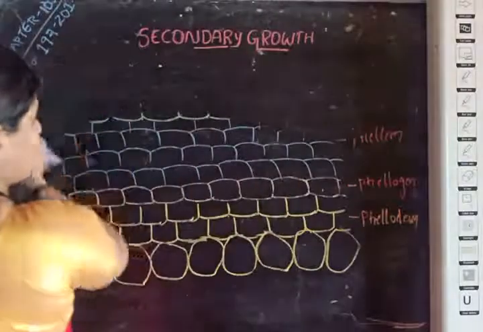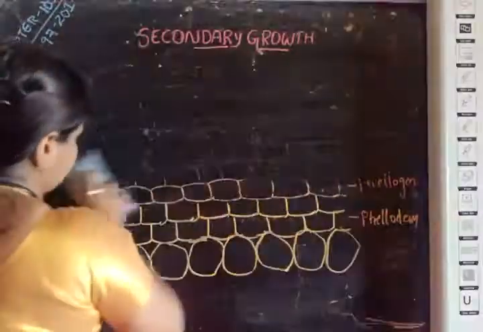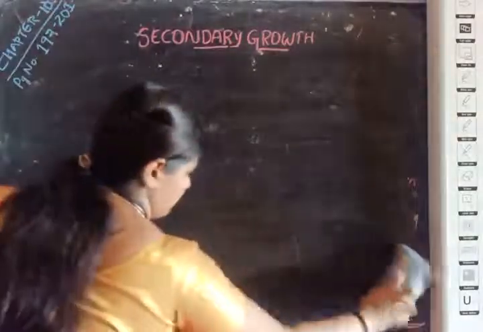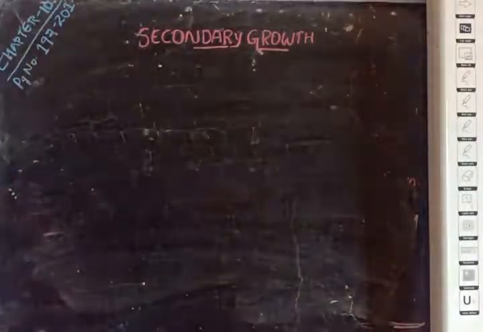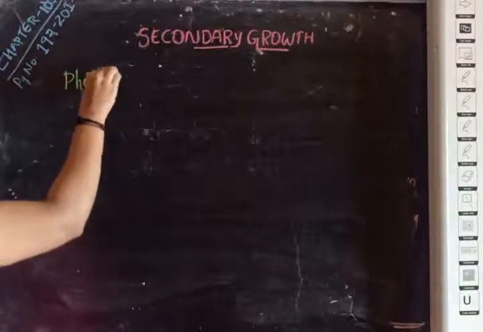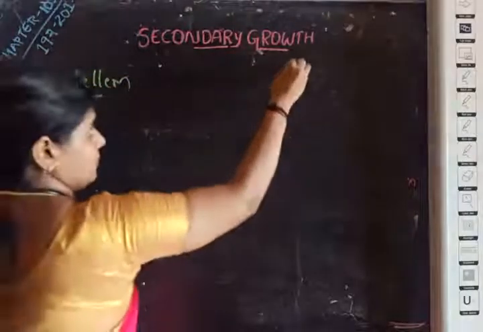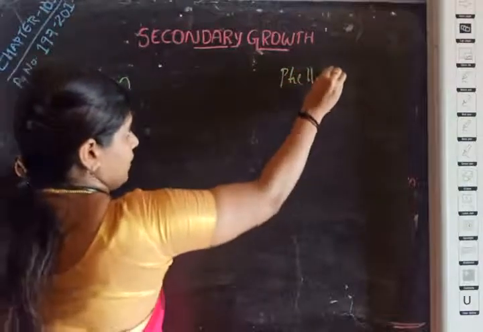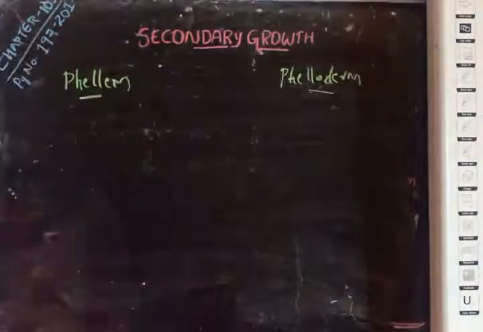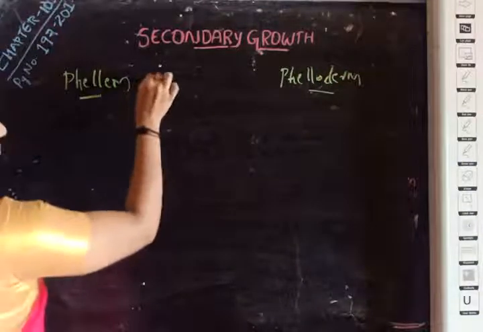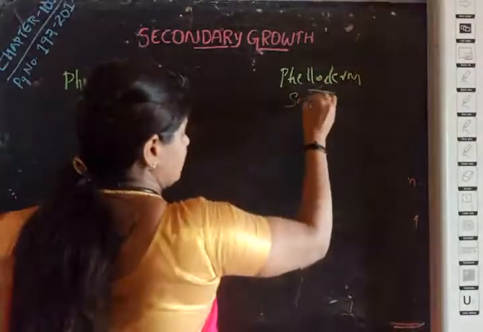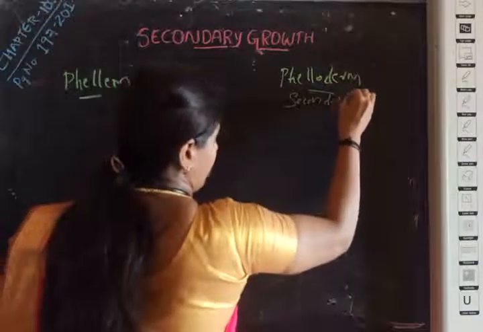Phellem means cork. Phelloderm, secondary cortex.